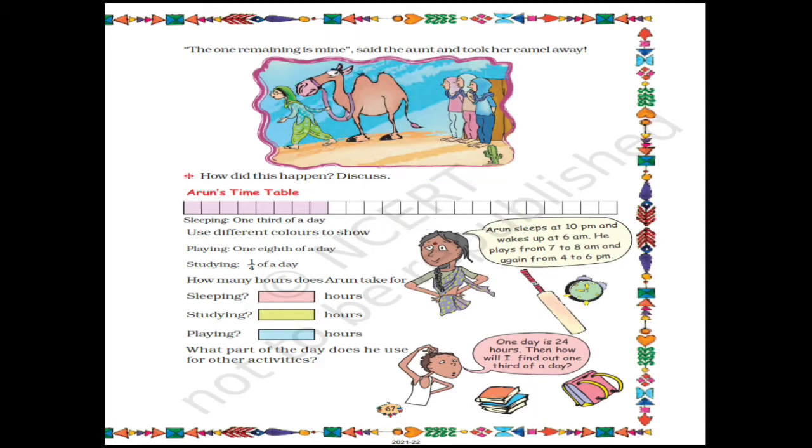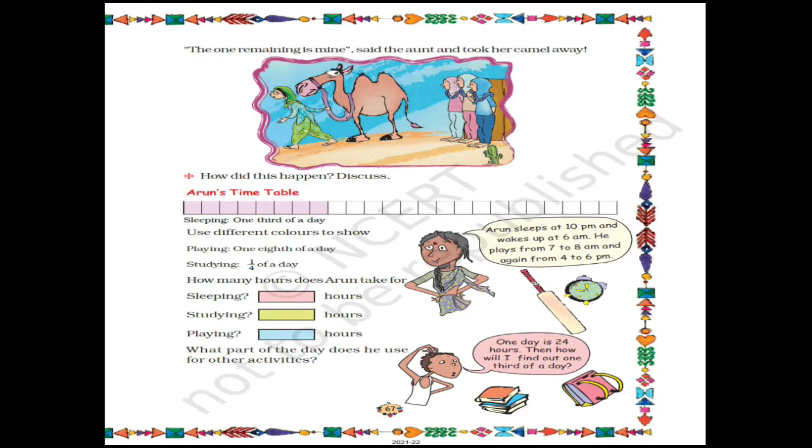Now let's see ahead. How many hours does Arun take for sleeping? We have found how many hours he is sleeping. He is sleeping 8 hours. So here you will write 8. Then studying, he is studying 6 hours and he is playing 3 hours. So in this table you will write. Next question. What part of a day does he use for other activities?